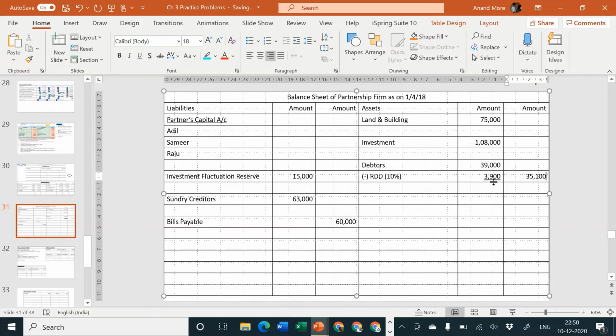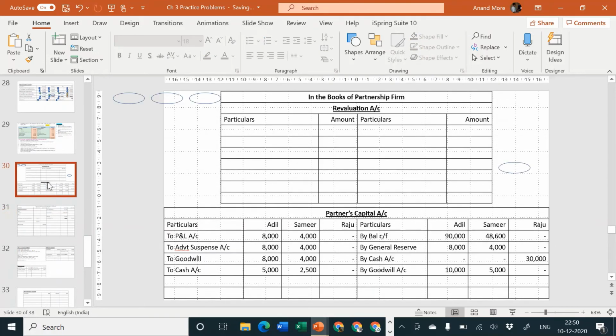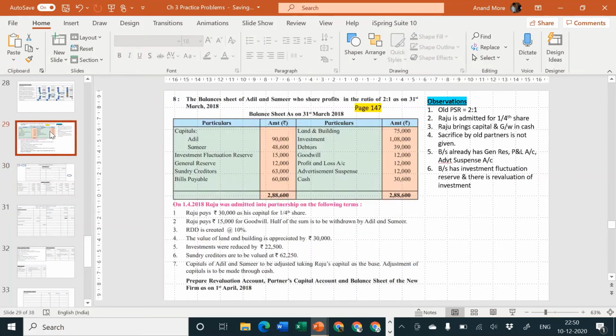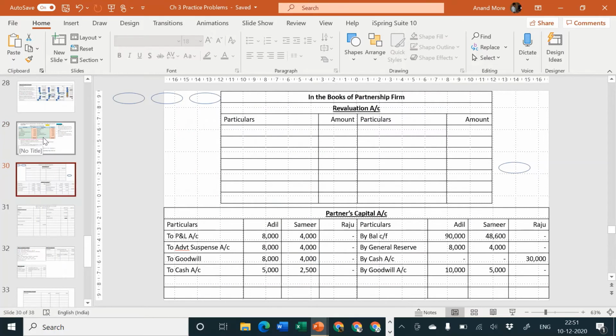Second effect is required to be given of 3,900. Why 3,900? Because there is no old RDD. So whatever is the RDD created by us, that itself will come in the balance sheet, and the same amount will come to revaluation account. If there would have been, for example, old RDD rupees 3,000, just example, in the old balance sheet, then in revaluation account only 900 rupees would have come, because old RDD is 3,000 and new RDD is 3,900. Difference would be coming to revaluation account.